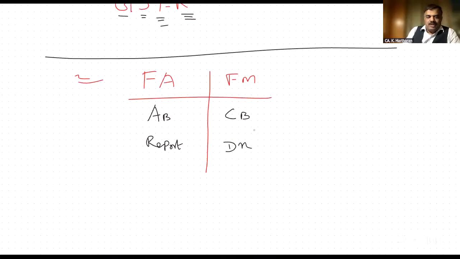Where financial accounting ends, there financial management starts. If you want to manage funds, first you have to see the financial statement. Thereafter only we can do the decision making.